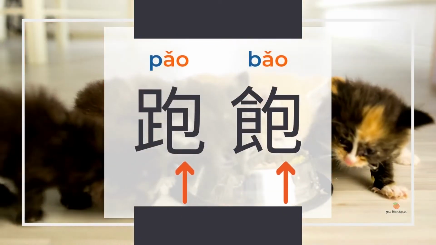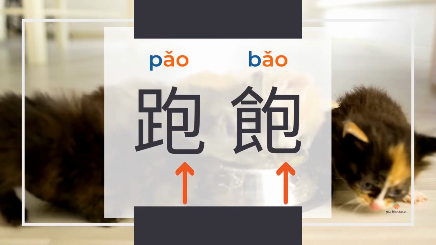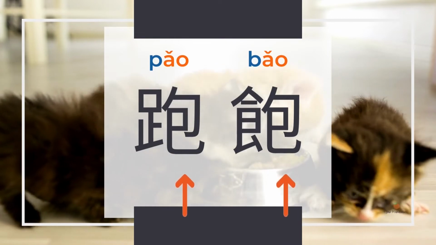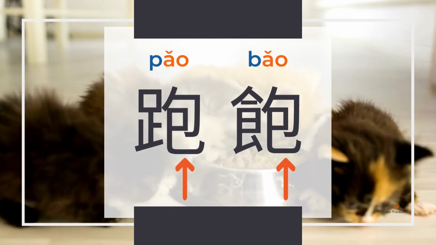饱 and 跑 sound similar and share the same 包 on the right side. We add different radicals to make new characters.